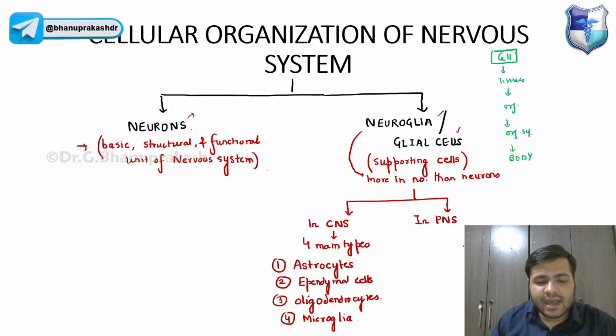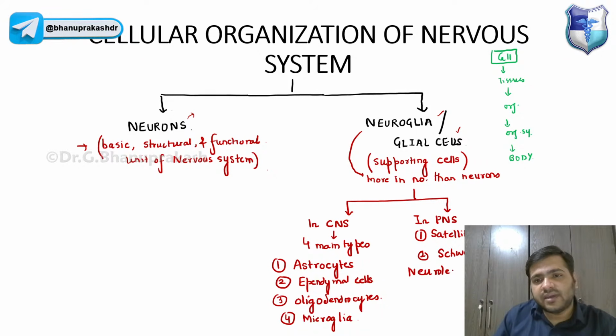In the PNS, we have satellite cells, and we have Schwann cells, also called neurolemmocytes.